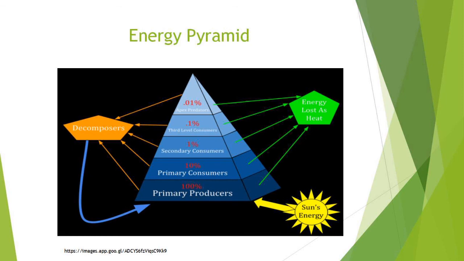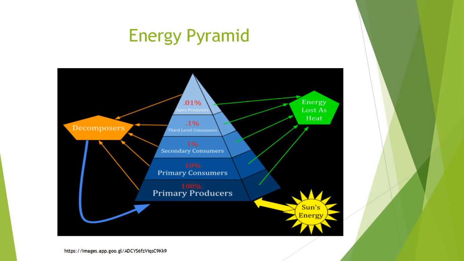This is an energy pyramid. Energy in the ecosystem can be depicted in the form of a food pyramid or energy pyramid. Food pyramid has a large base of plants called producers. The pyramid has a narrower middle section that depicts the herbivorous animals, which are called first order consumers.